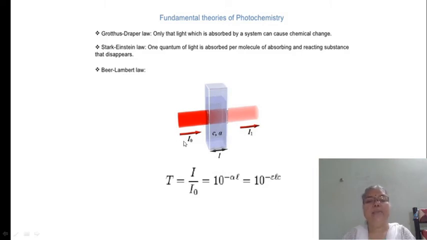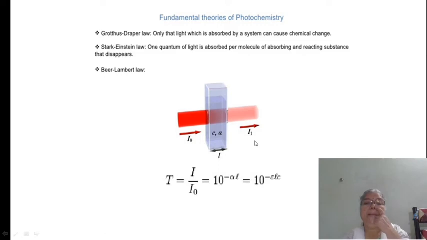Suppose I0 is the intensity of incident light, the absorbing medium has a path length L, and C is the concentration. When the incident light passes through this absorbing solution, the transmitted light has an intensity I1.